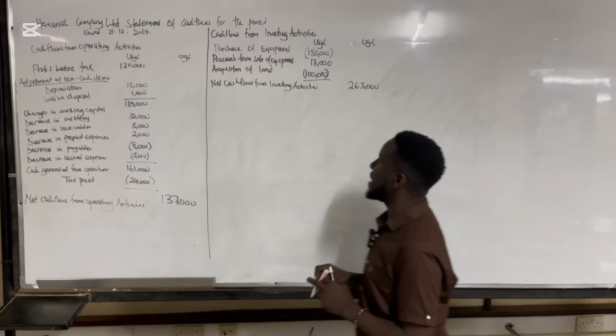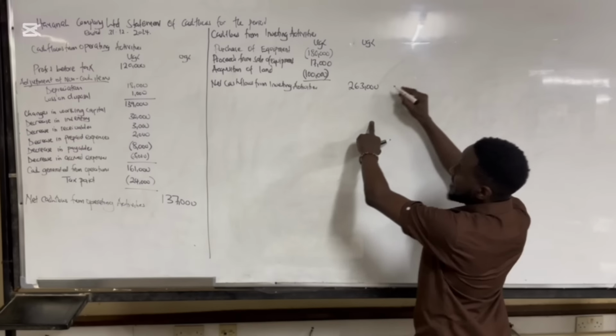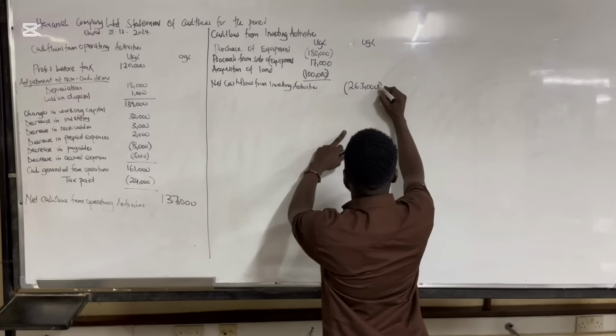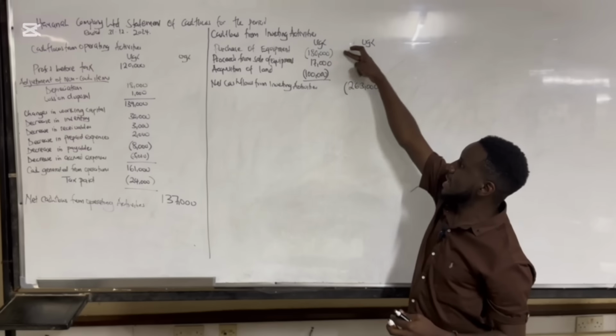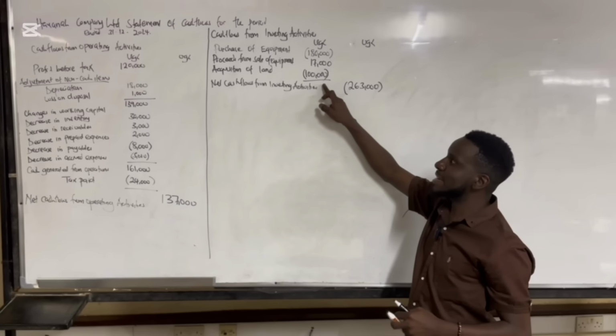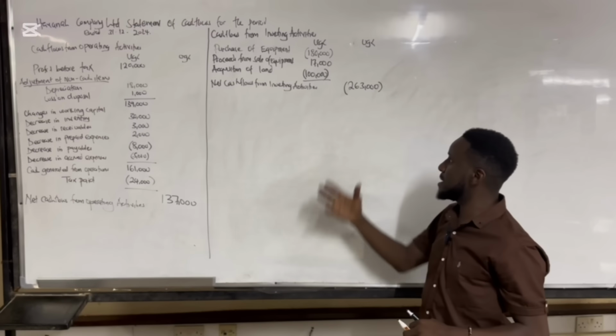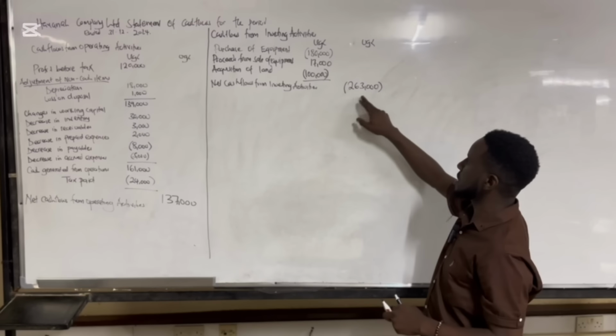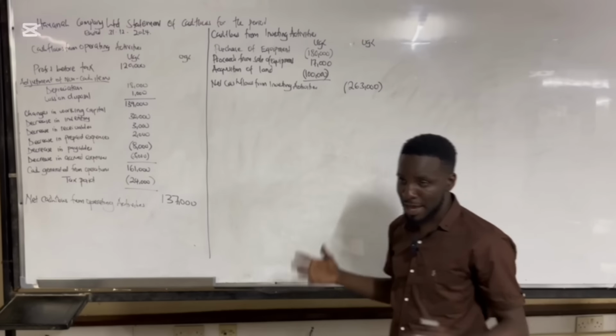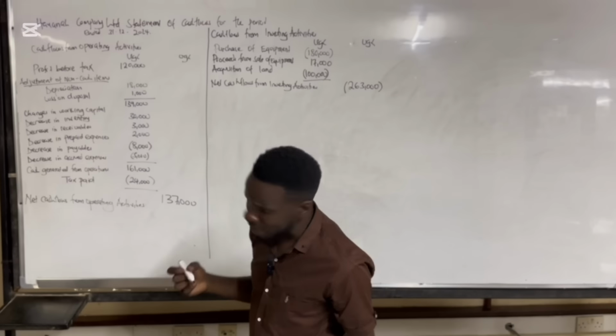So that's why we are. But now this 263 is a negative balance. So it means that I have 180 and 100. This is 280, but it's a negative. Now I only have 17,000 as a positive, meaning the balance I'm going to get will be 263,000, which is a negative balance. Therefore, we'll continue to the next one.